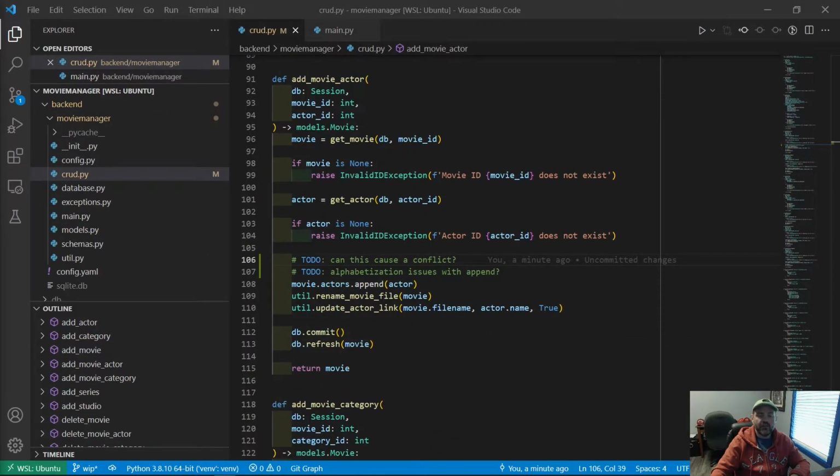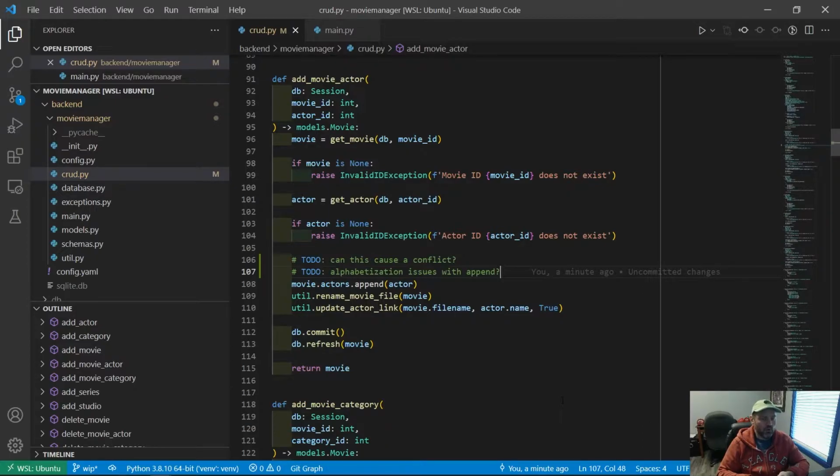All right, the next thing I want to look at is in the CRUD module in the add movie actor function. So we've got a pair of open questions here. First is, if we add the same actor to the movie twice, what's going to happen? Are we going to have a problem? I don't know. Let's find out. And also alphabetization issues with append. So we are appending the actor onto the movie and then renaming the movie file.